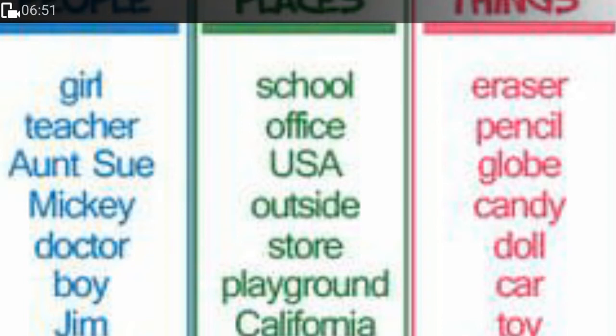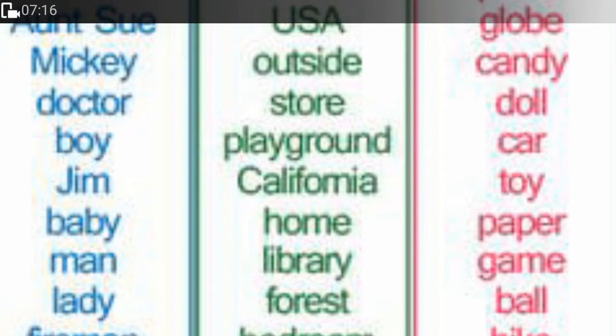acronym, meaning a short form. USA stands for United States of America. That's why it is USA. Now, we can also think, when we're talking about place, we will describe where it is. Inside or outside, a store, a playground. Not only a country, when we're also talking about states or cities, we will also include it in the place.